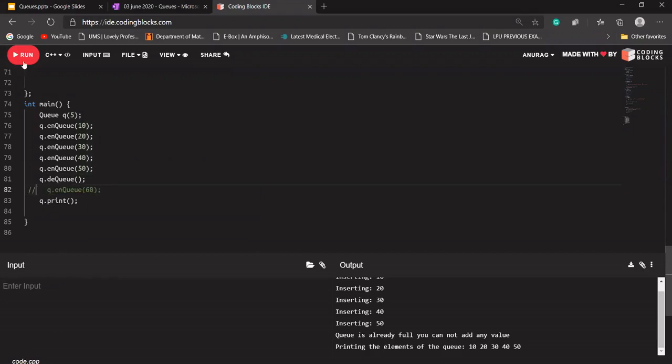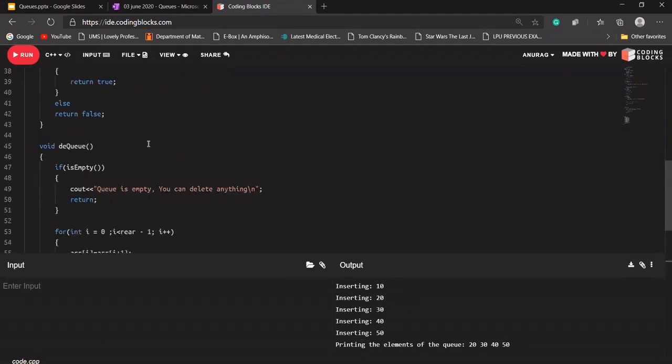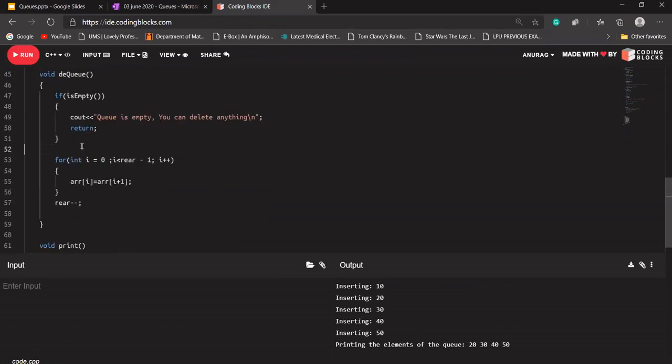Let's say I'm commenting this out first and performing a dequeue operation on it. We have 10, 20, 30, 40, and 50. We have not written any statement here, so let's write some. It should write cout deleting, array of 0, because that will be our front element, and we all know that whichever item we delete, we always delete from the front of our queue.